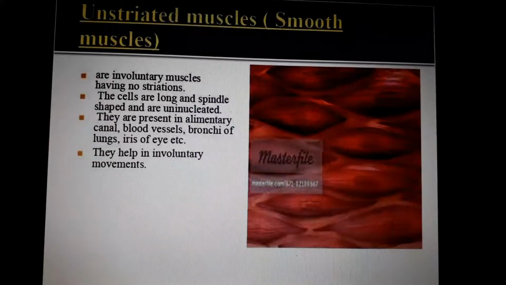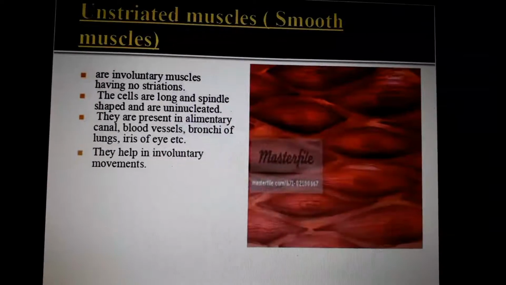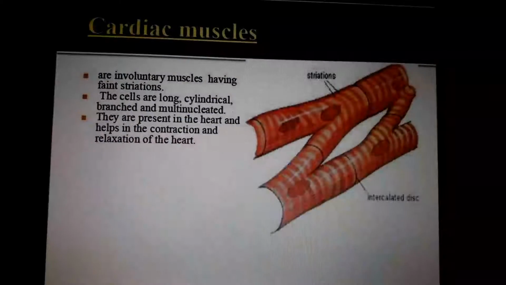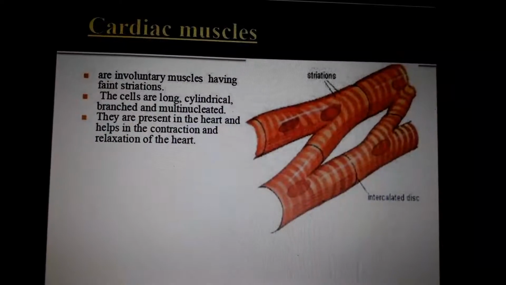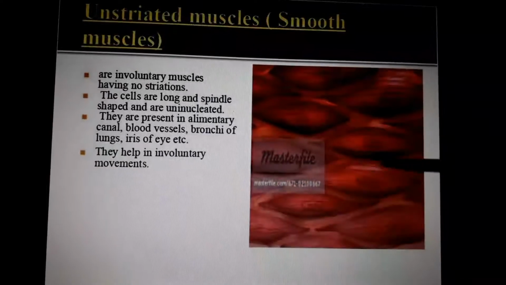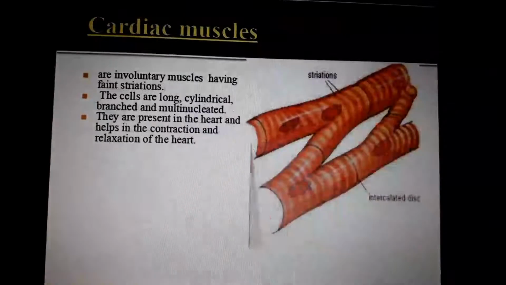Unstriated muscles, or involuntary muscles or smooth muscles, are spindle shaped and have only one nucleus, so they are called uninucleated. The cells of cardiac muscle are long, cylindrical and branched. They have connections between each other. But in the case of spindle shaped cells, there is no connection. Each one has a single nucleus.